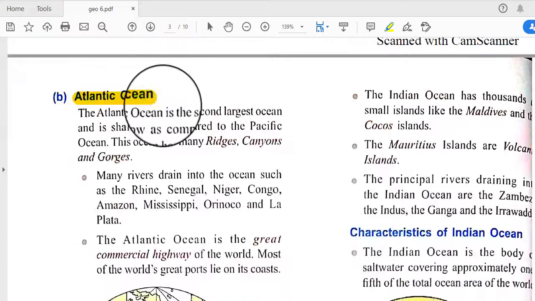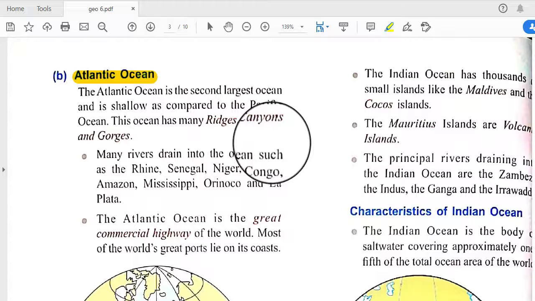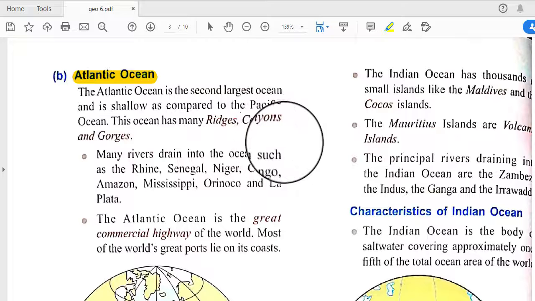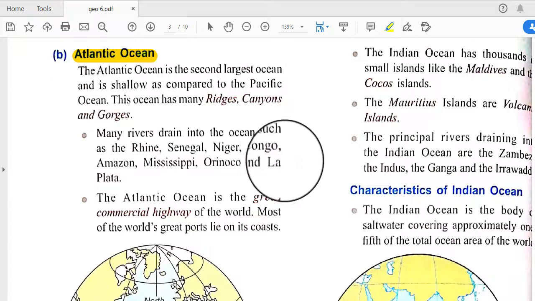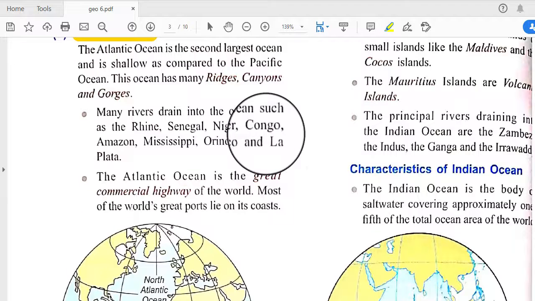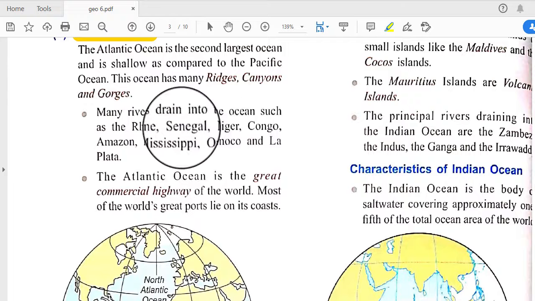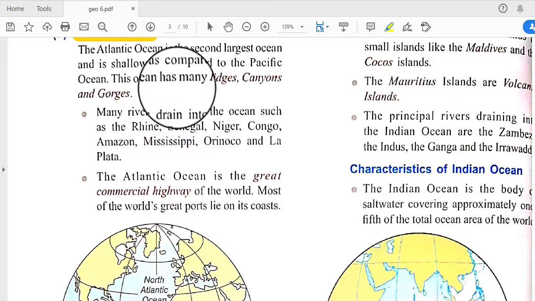So next is the Atlantic Ocean. The Atlantic Ocean is the second largest ocean and is shallow as compared to the Pacific Ocean, and this ocean has many ridges, canyons, and gorges. Many rivers drain into the ocean such as the Rhine, Senegal, Niger, Congo, Amazon, Mississippi, Orinoco, and La Plata. All these rivers drain into the Atlantic Ocean.